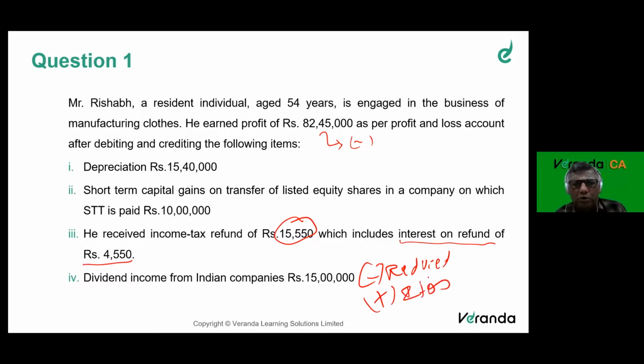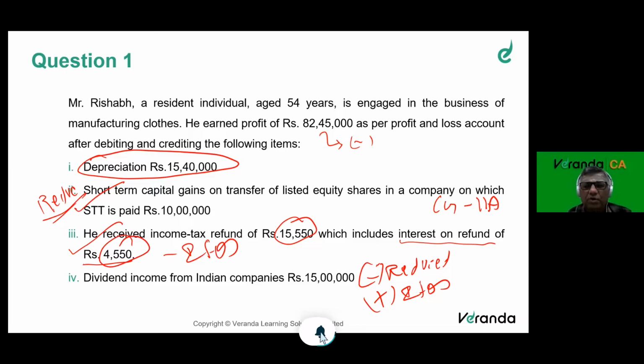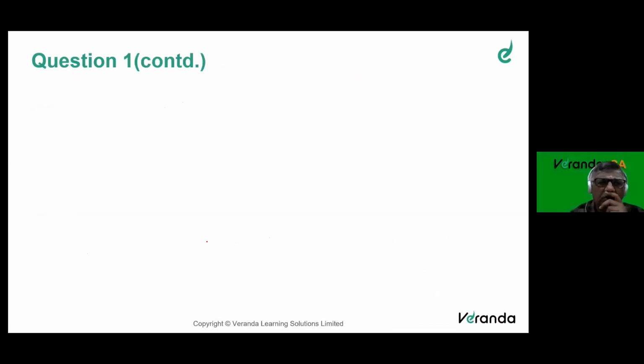So when I look into the screen, we will come back to this STCG: reduce it from our business income, but we will tax it under capital gains 111A. He received income tax refund, reduced the entire 15,550, but the interest part alone we will tax under IFOS. Dividend income from an Indian company, reduce it and we will tax it under IFOS.